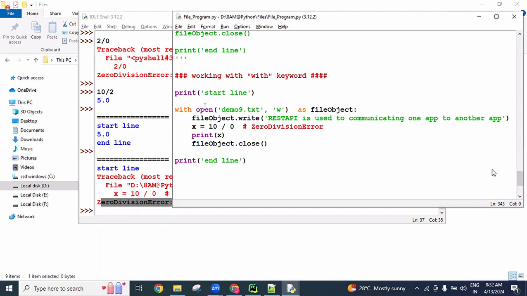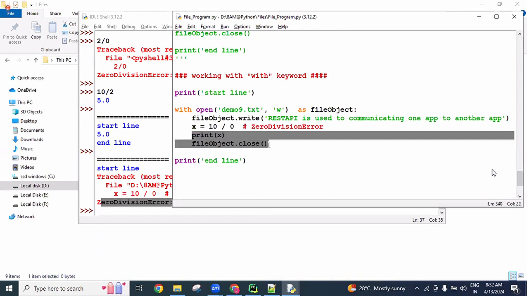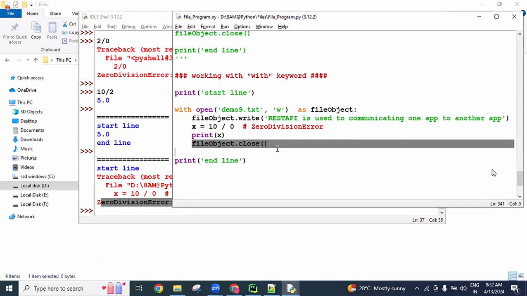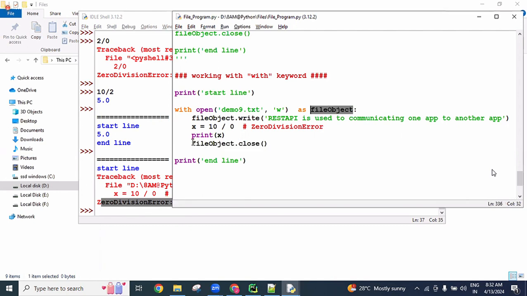The file object is created with the write mode and put into this file object. Using the write method, I'm adding this data. After that, an exception comes, terminating our program. These two lines are not going to be executed. But before terminating, internally the with keyword closes this file object automatically. Even though this line is not executed, it is closed automatically. Actually, it is not required to write this file object closing statement, but I just put it here.